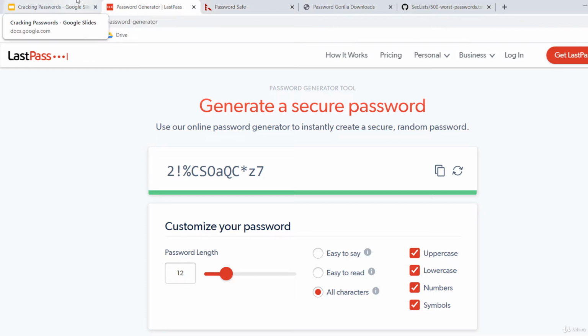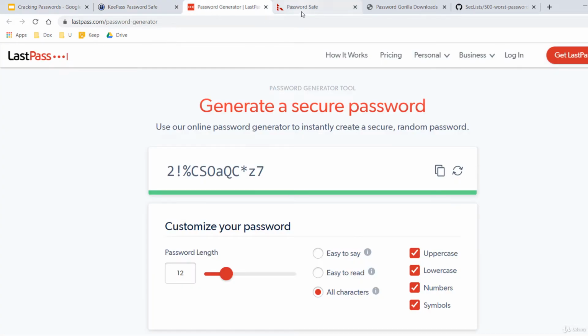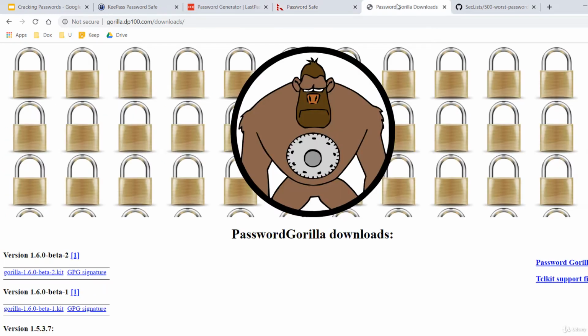There are many password managers out there, but some good ones are KeePass, LastPass, or Password Safe. I, for example, use Password Safe that works on Windows, Mac, Linux, and Android. The Linux version is called Gorilla and is compatible with the Windows, Mac, or Android version. There are also browser extensions that help you to securely store your passwords.